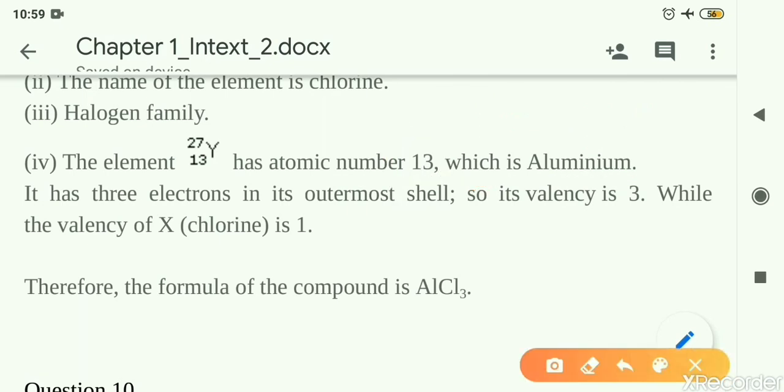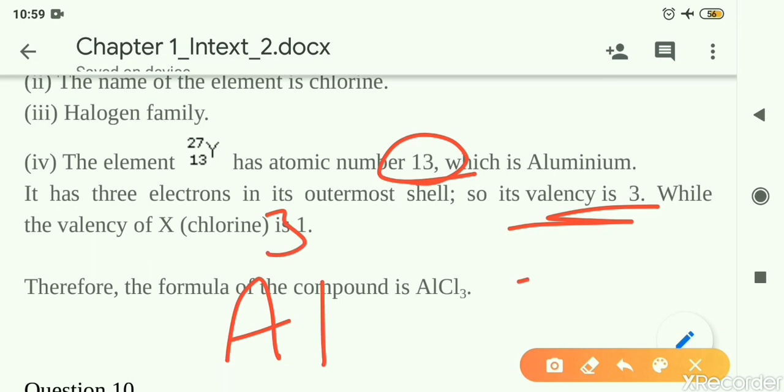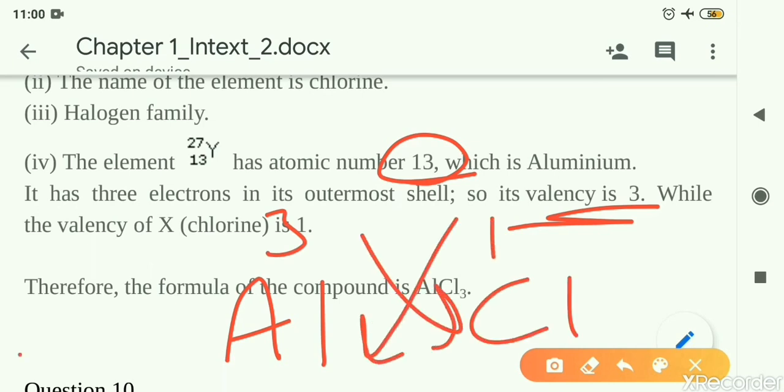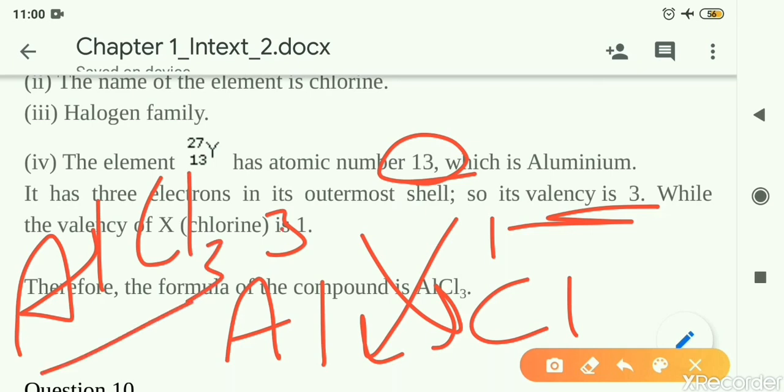That is why, being atomic number 13, we can write the valency easily. It is having valency 3. So aluminium having valency 3, chlorine having valency 1. Transpose this, what you will get? You will get AlCl3. This 3 will move this side here and 1 will move this side.